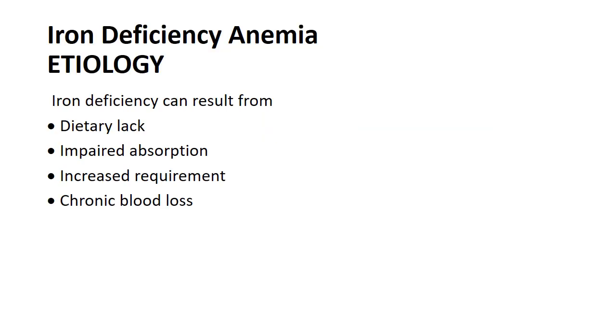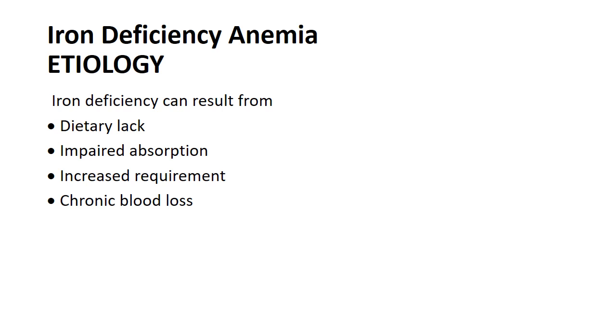Now, the cause of iron deficiency could be dietary lack, that is, the diet does not contain a sufficient amount of iron, or it may be due to impaired absorption of iron in the GI tract, or it may be due to increased requirement, as in the case of pregnancy and in infants when there is a switch of diet from mother's milk to weaning diet, as mother's milk does not contain a sufficient amount of iron for an infant about 6 months of age, and the requirement should be fulfilled with the weaning diet.